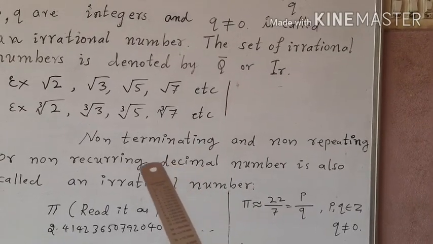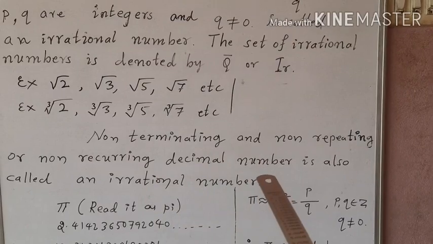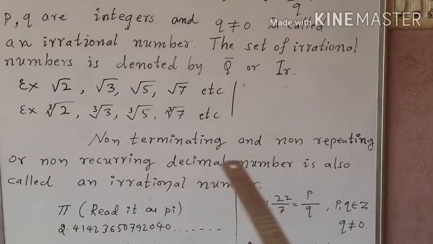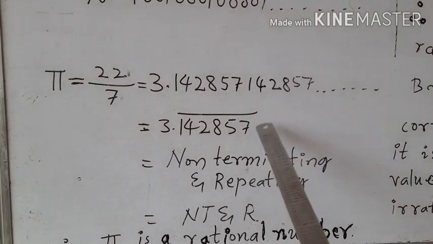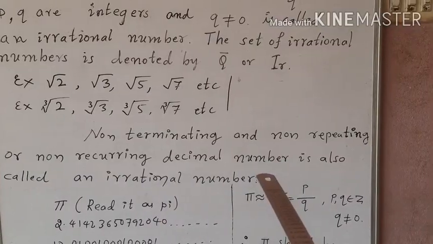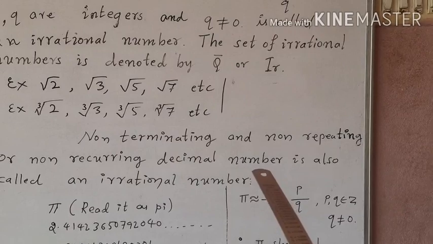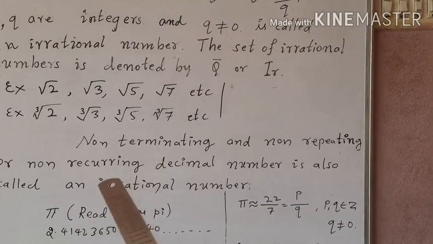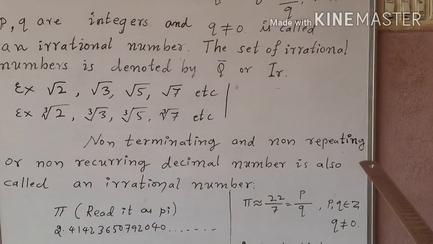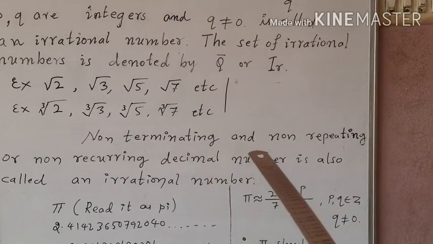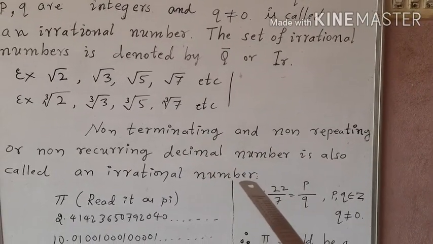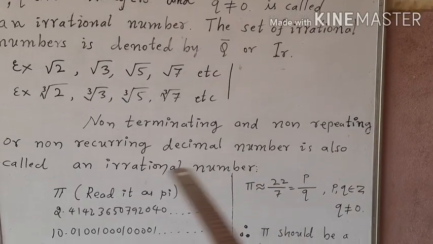In decimal numbers, there are again different types, right? There are terminating decimals and non-terminating and repeating decimals. These are not the irrational numbers, but non-terminating and non-repeating decimal numbers are called